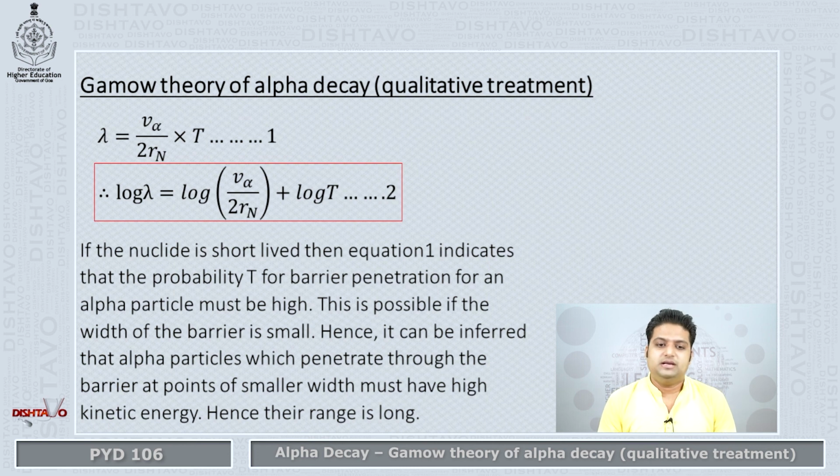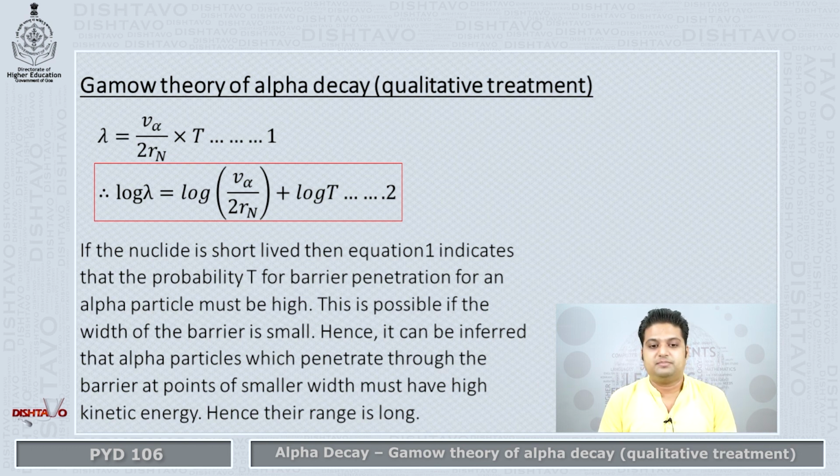So what we learn from Gamow's theory is that if the nuclide is short-lived, look at expression 1. What happens if a nuclide is short-lived? It means it is very highly energetic, the velocity will be high. So it indicates that the probability of transmission, barrier penetration for an alpha particle, must be high. So if the nucleus is short-lived, it will have very high energy, and very clearly you can see in equation 1 that it will have a long range. Short-lived means high velocity, then obviously its transmission probability will be very high, which is expected.